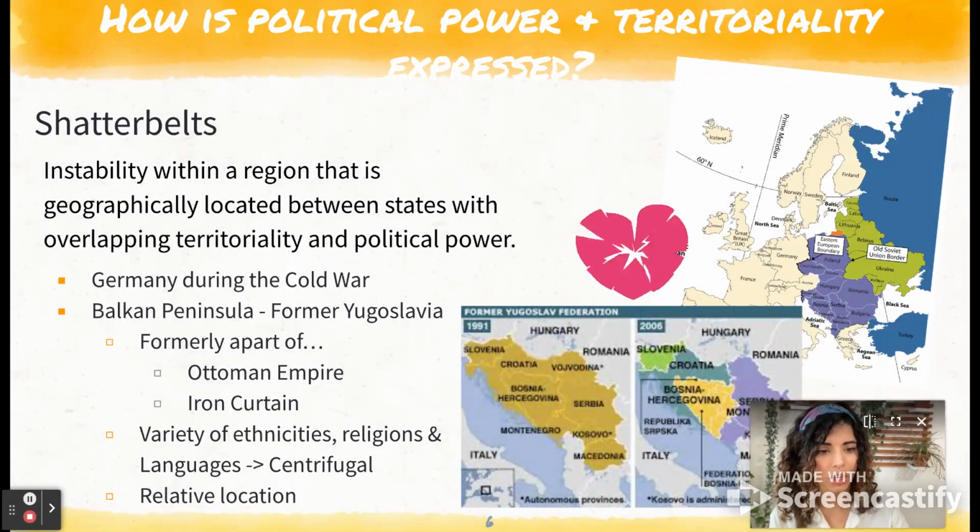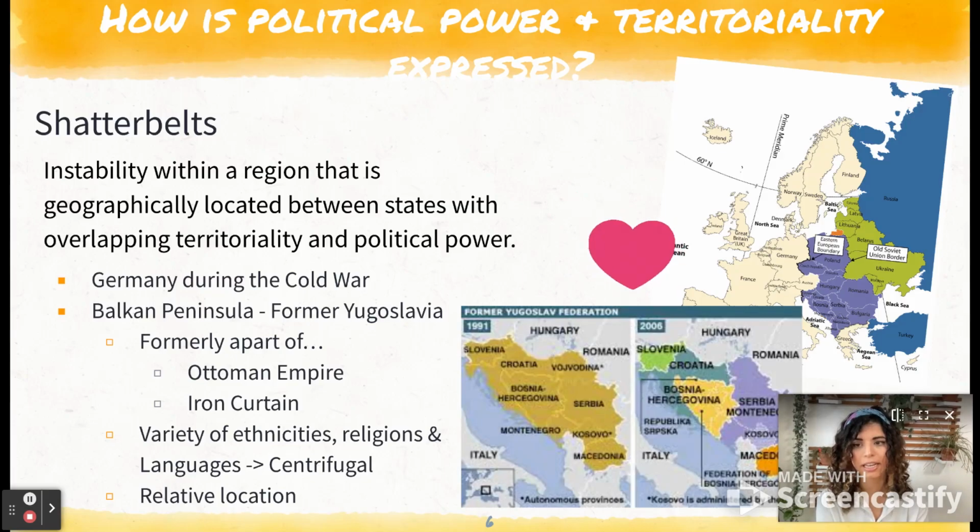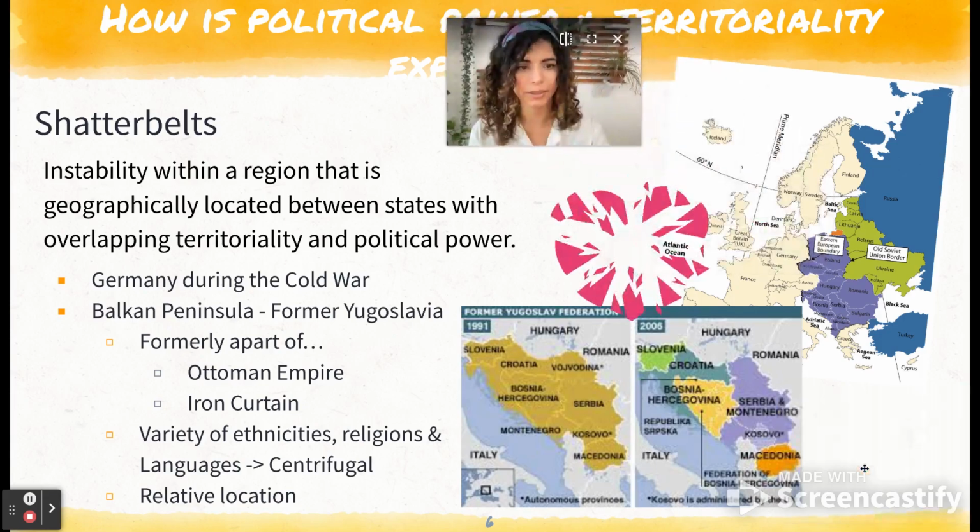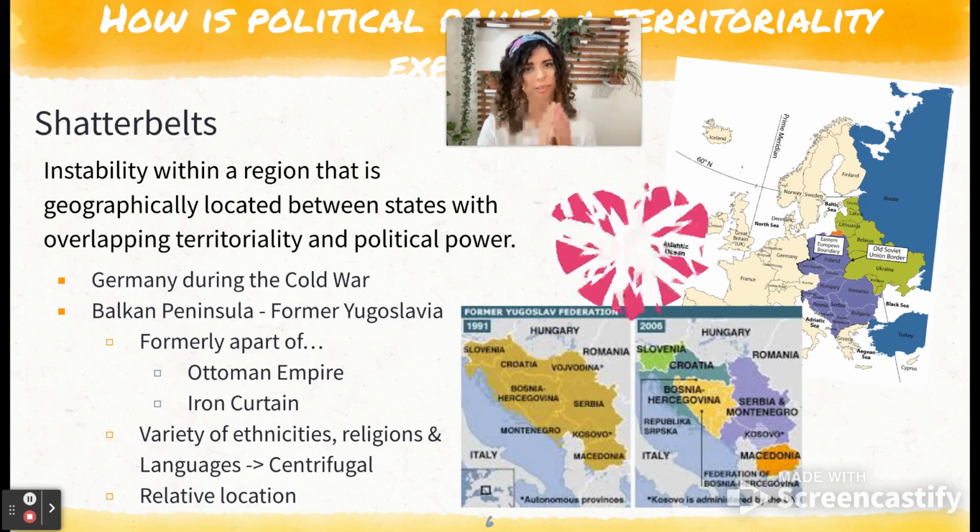Shatter belts. So these are regions that are geographically located between states, sometimes with overlapping territoriality and political power. This can also lead to a lot of instability. So some examples here, we can see a couple of these maps. Germany during the Cold War, Germany was situated kind of right in the middle, right in between Russia and the rest of Western Europe. So we have the Berlin Wall that used to be there.